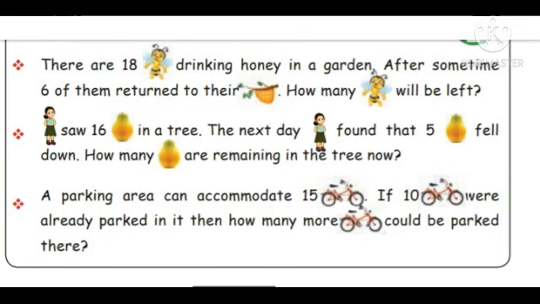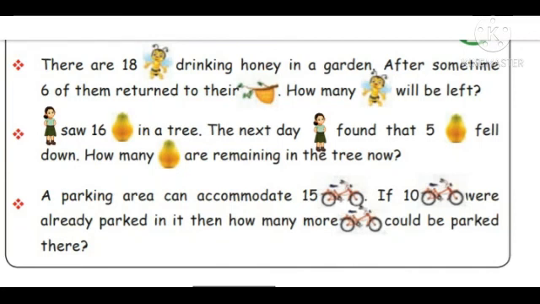So how many more could be parked there? That means total you have to add 15 plus 10, 25.